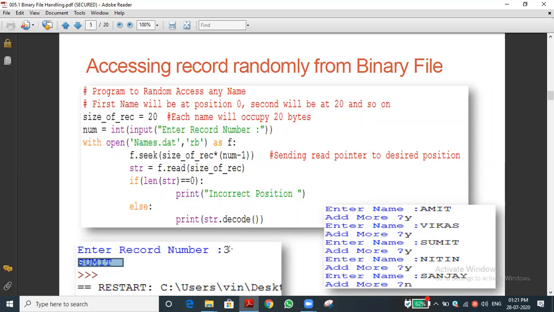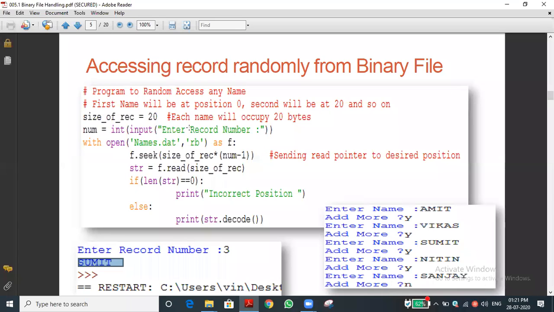This is what we are. What is it? This is a program that will be helpful to you in your project also, or else the normal method also. This is one of the practical programs. Okay, so how to access a record by its record number.